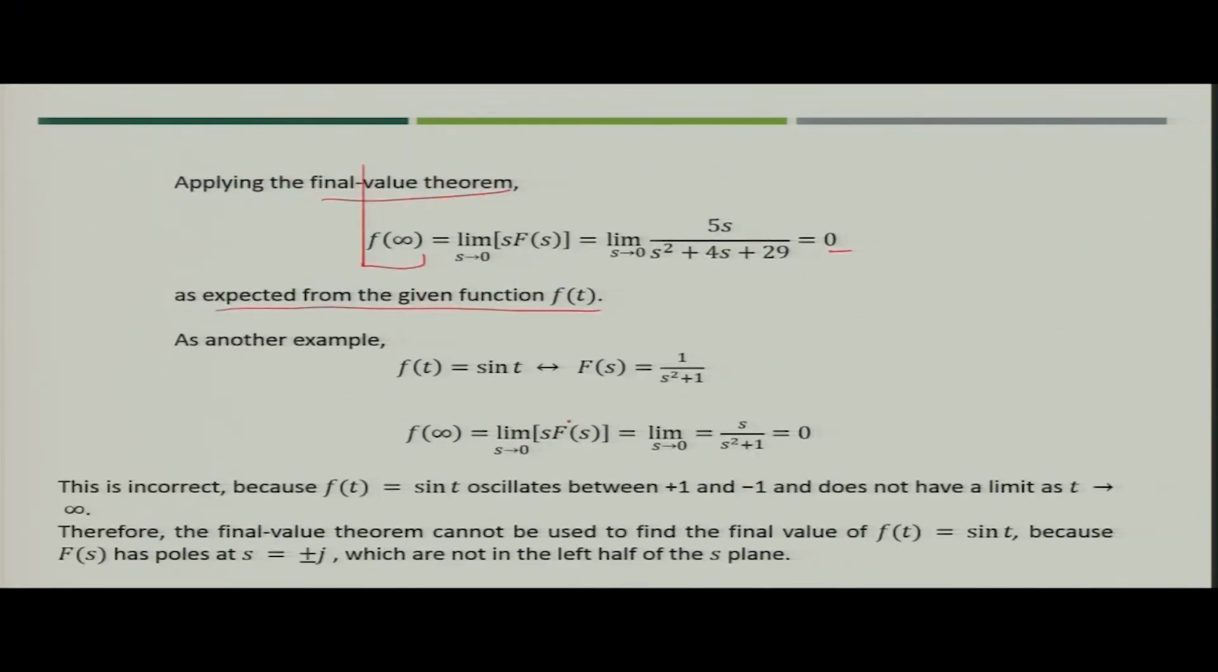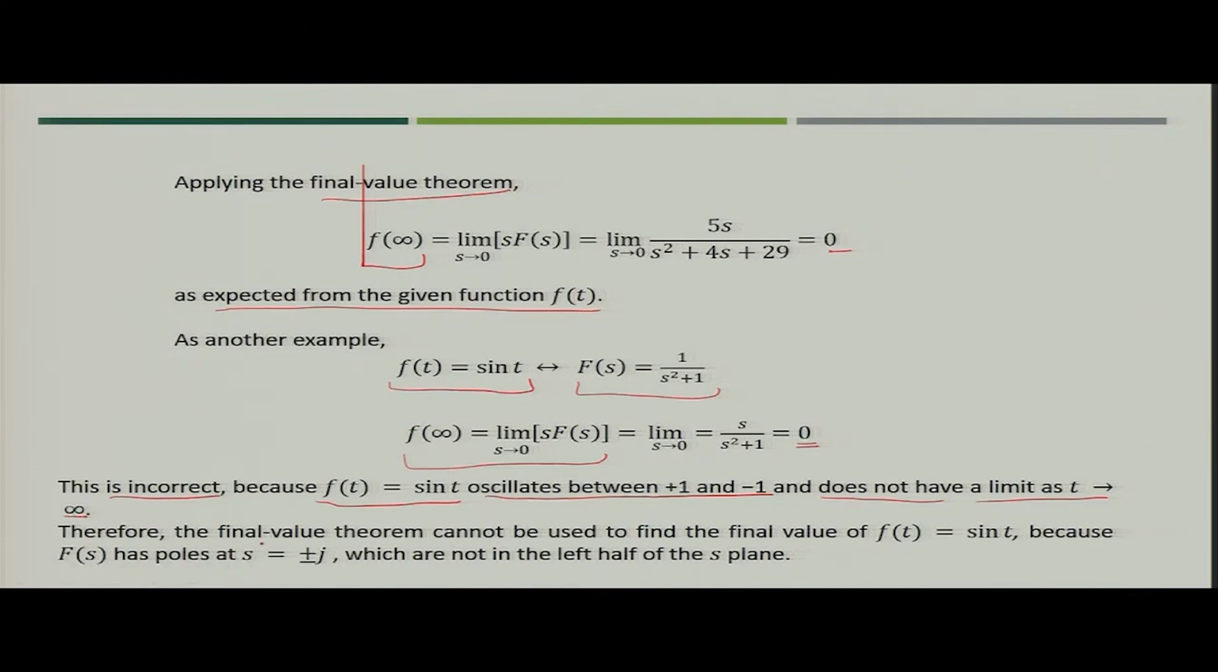Now, let us take another example. Let us take the function sin t. Its Laplace transform would be F(s) equal to 1 upon s square plus 1. Now, if you apply the final value theorem, limit s tends to 0 of s F(s), you will get 0, but this is wrong. Why? Because the function f(t), that is sin t, will always oscillate between plus 1 and minus 1, and it will not have a limit as t tends to infinity.